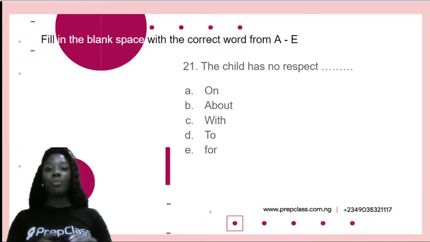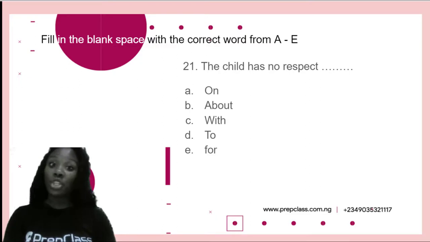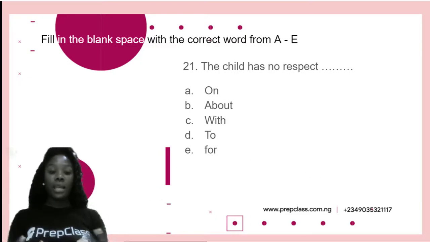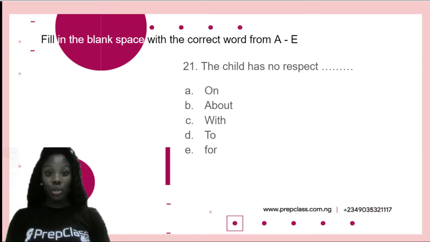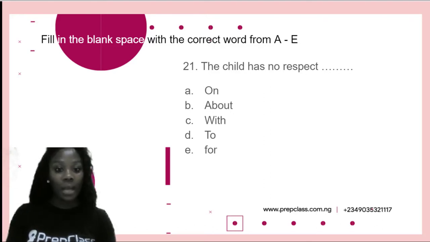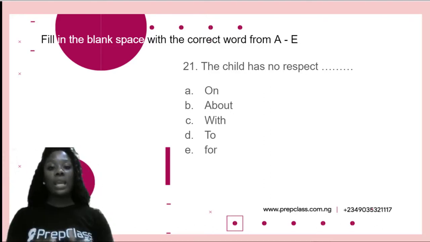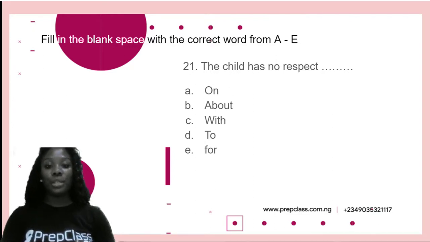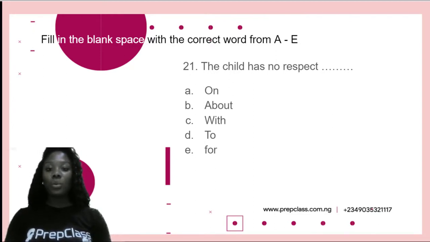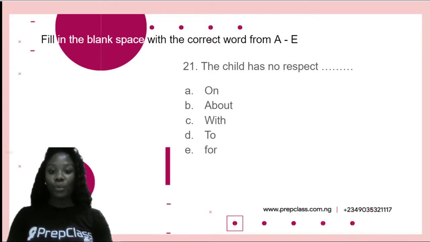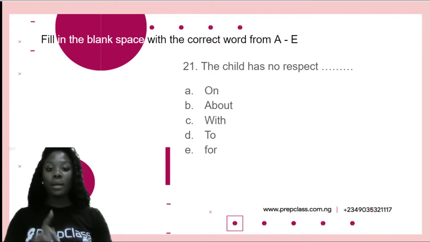So still on the mission, conquer those fast questions. We are given the instruction of filling in the blank spaces with the correct word from A to E. And our 21st question is, the child has no respect, dash. And our options are on, about, with, to, and for.